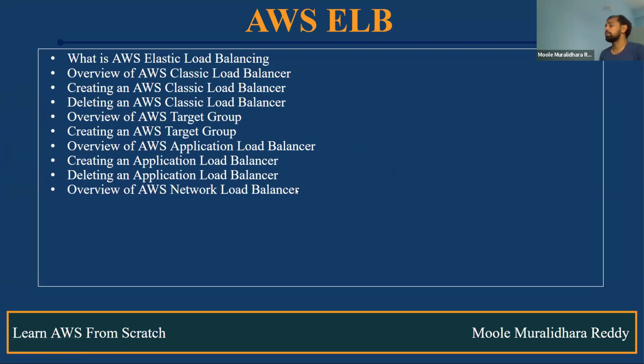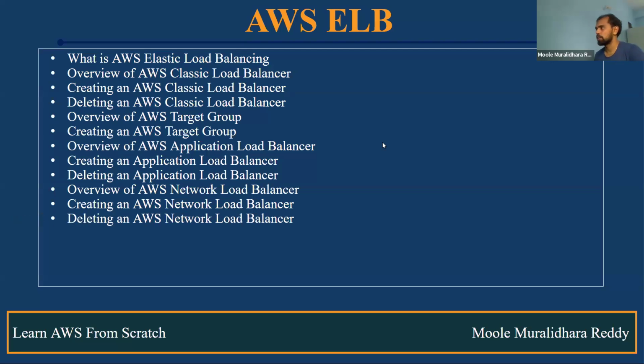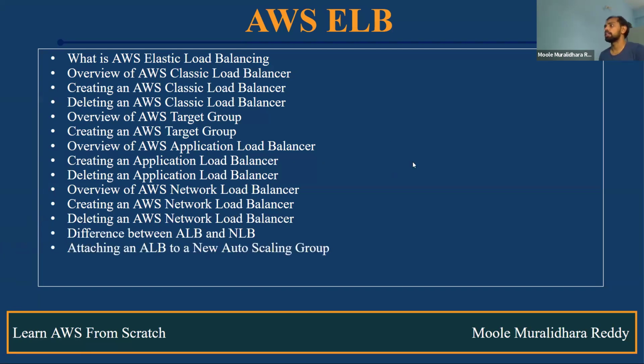Okay, and also the AWS network load balancer. What are its uses, and where exactly will we use it in real time? Okay, and also how do we create the network load balancer? How do we delete a specific network load balancer as well? What is the difference between the application load balancer and the network load balancer? And how do we attach the application load balancer to an existing auto scaling group? And also whenever you are creating a new auto scaling group, how do you attach it? Everything we discuss.